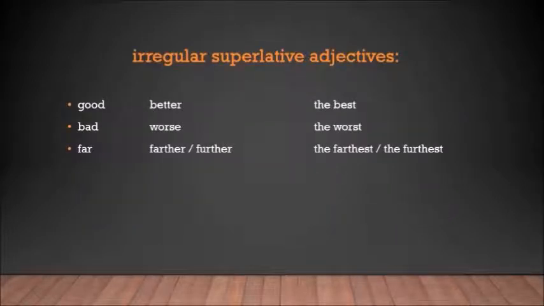These are the irregular superlative adjectives. Remember that for good, the comparative is better, and the superlative is the best. For bad, the comparative is worse, and the superlative is the worst. For the adjective far, the comparative is farther or further, and in the superlative, they change to the farthest or the furthest.